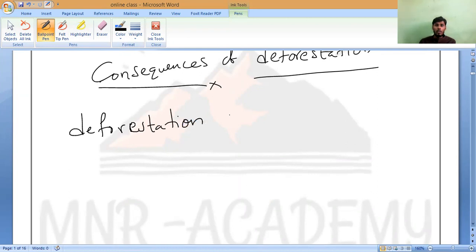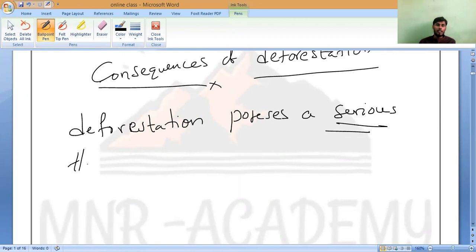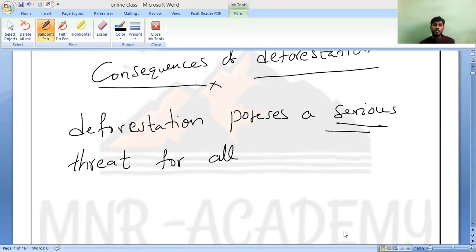Deforestation poses a serious threat. What is the meaning of serious threat? When we use the word serious, can you say? Serious threat or else dangerous. Any serious, critical situation, sir. Threat, sir, for a bad situation. If you have any critical situation, any kind of danger, that is what we can say. So that is what is happening.